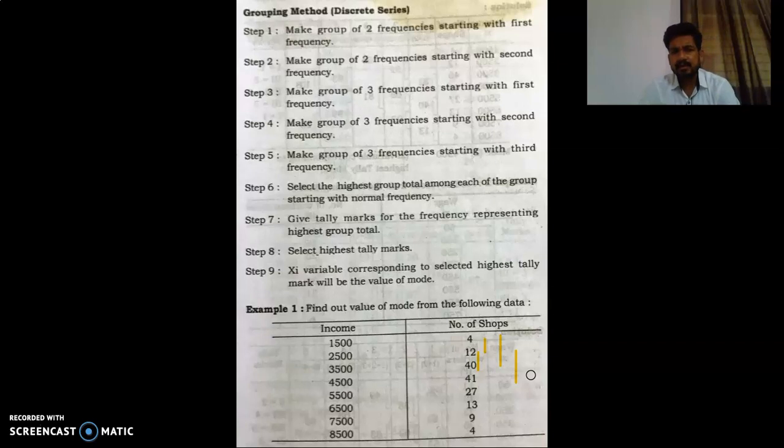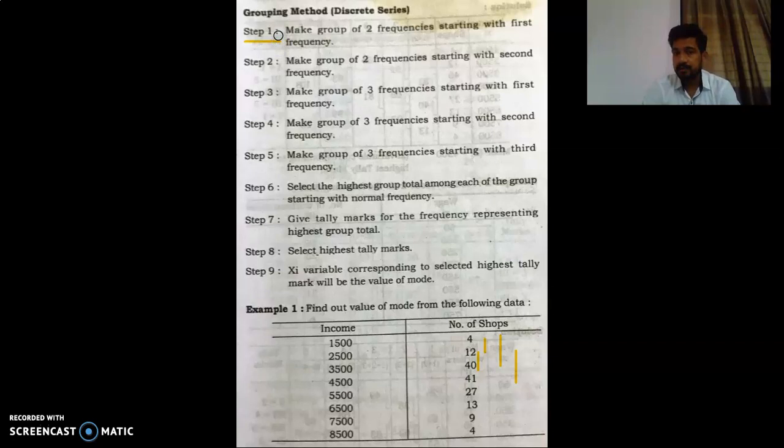Then you will get the selected highest tally marks, and then you will have the series, a continuous series or a discrete series of that particular data set. Then you have to use the formula, and you will have the answer. So you just have to note down the steps. Step 1,